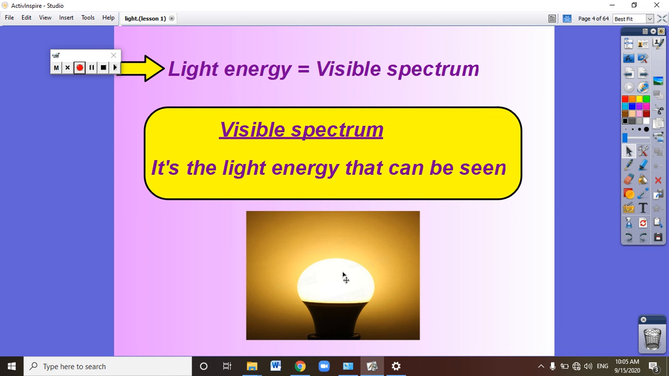Yes, you can see the light coming from the sun. You can see the light coming from the lamp. So light energy is a type of energy that can be seen. It's the only type of energy that you can see.